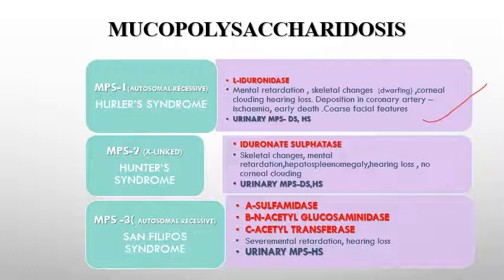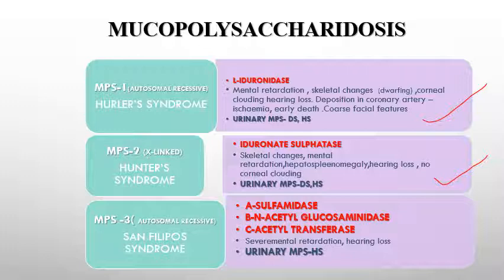Then MPS 2, which is an X-linked disease, is known as Hunter's disease, Hunter's syndrome. Here the deficient enzyme is iduronic acid sulfatase. The symptoms are skeletal changes, mental retardation, hepatosplenomegaly, hearing loss, but there is no corneal clouding here. The lab diagnosis is the presence of urinary mucopolysaccharides, dermatan sulfate and heparan sulfate.